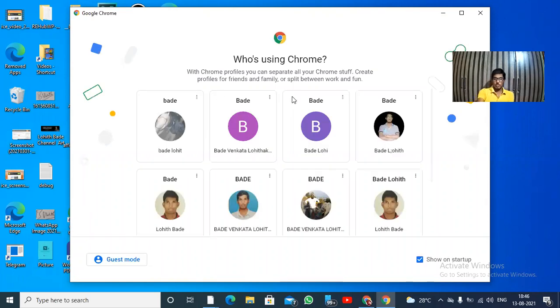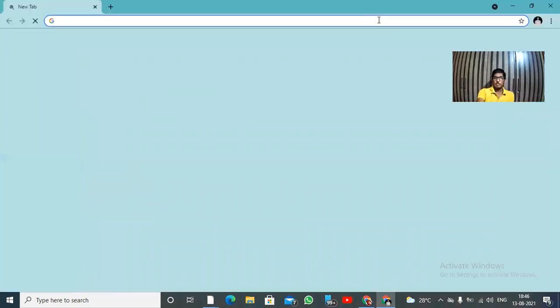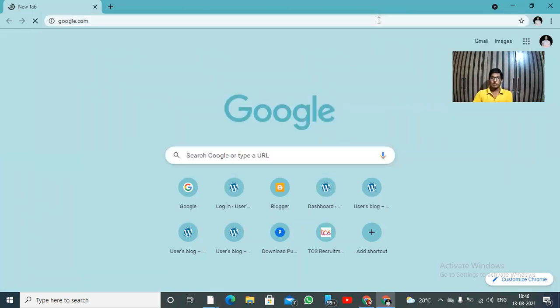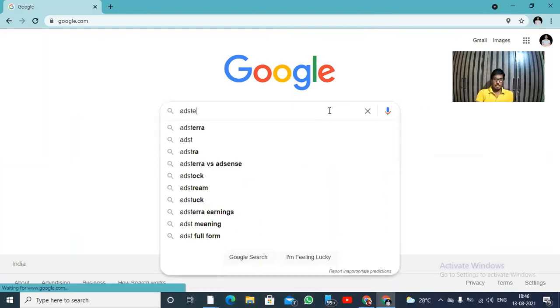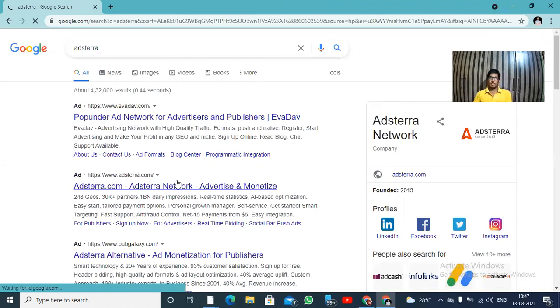Let's go to this other email ID. I'm going to select my other email ID. Now in Google, you need to enter the name Adsterra and go to the website adsterra.com. It is a very easy way, as I already told you, so that your website will be approved 100% surely.